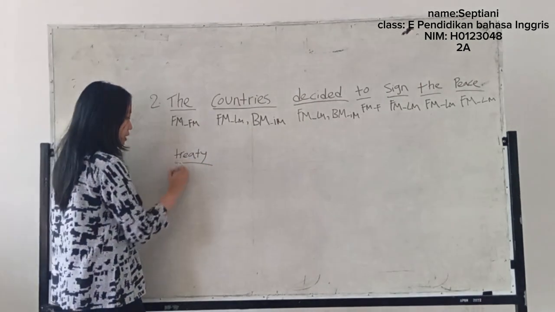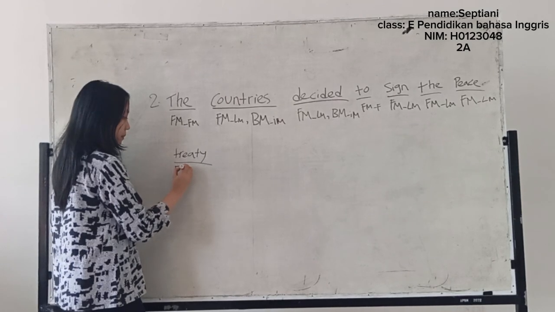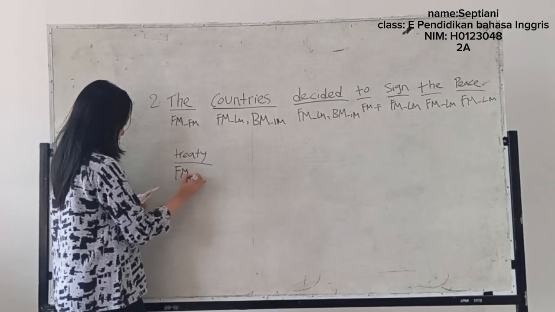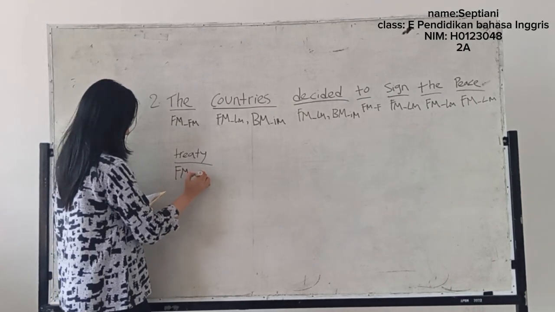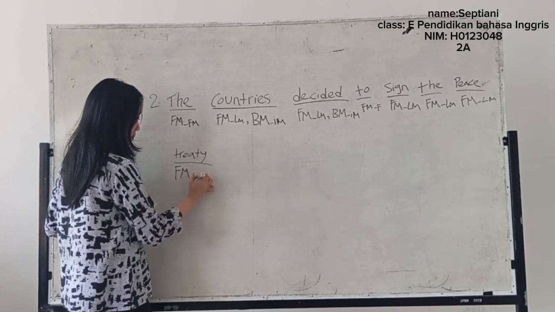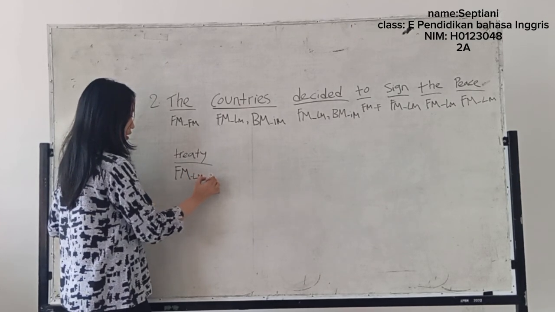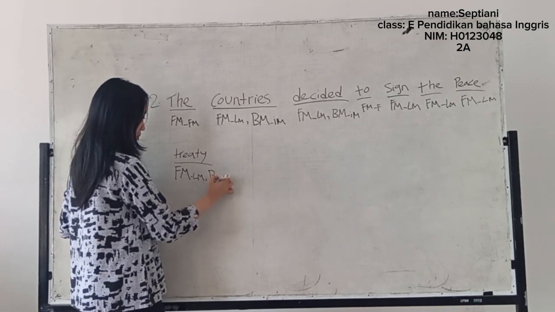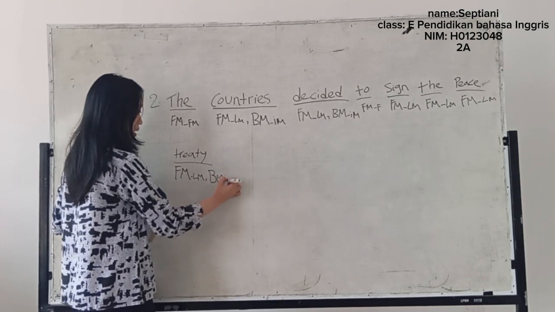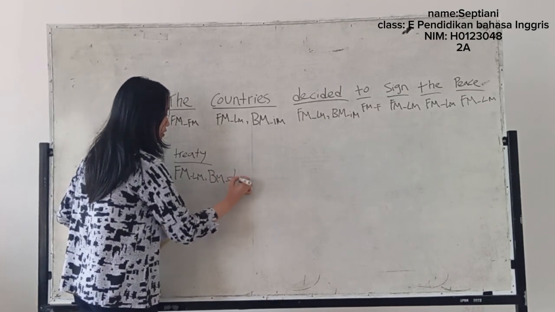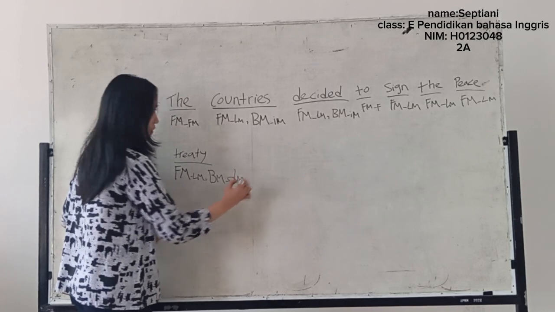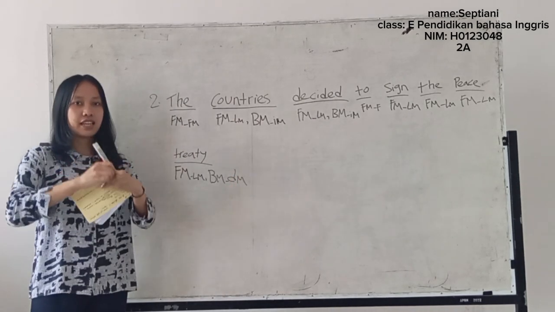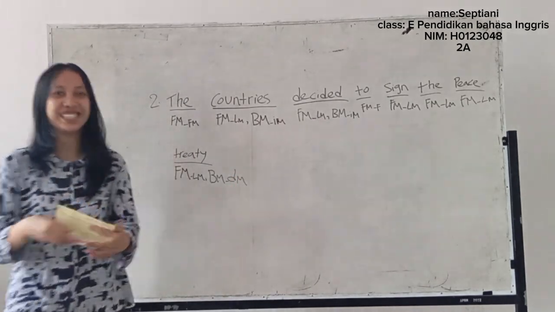The first is free morpheme, and the subtype is lexical morpheme. And next, bound morpheme, and the subtype is derivational morpheme. Okay, thank you.